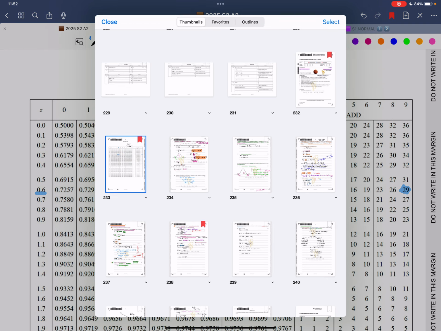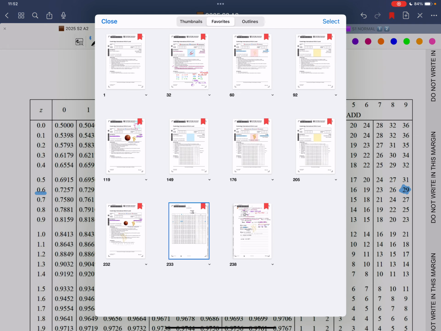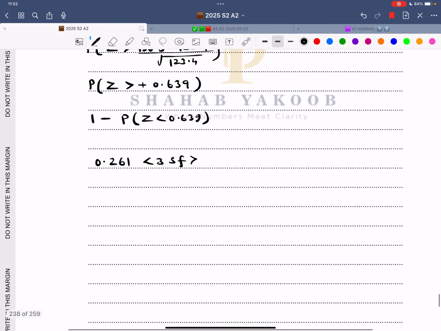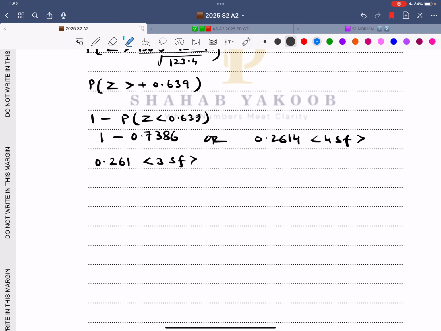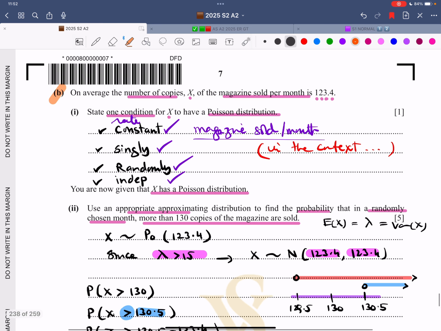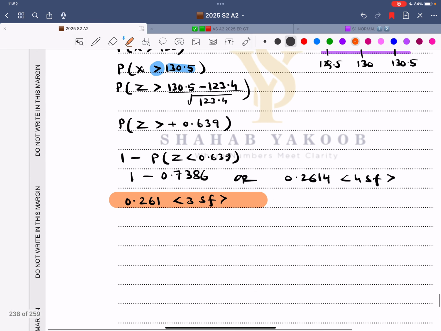So this is 7386. So this is 1 minus 0.7386, subtract 1. So therefore 2614. So this is 0.2614. This is 4 SF, and then round it off to 3 SF. That's how this thing is done. Okay, so I'm showing you every single step that is necessary.